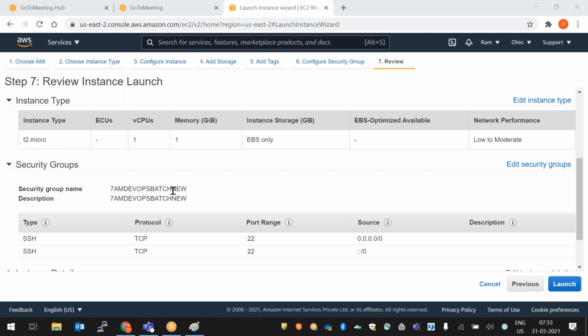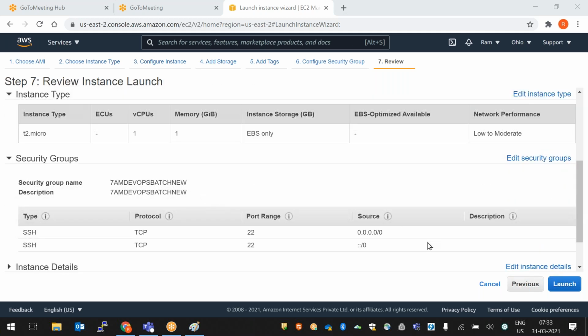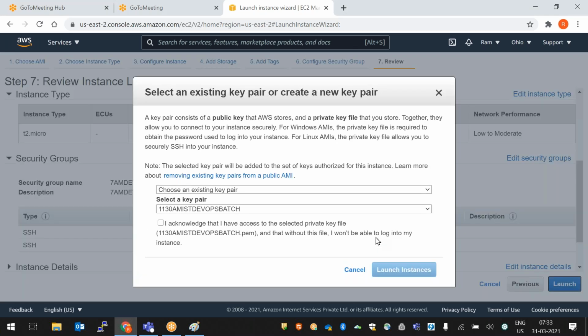So now these are the details. You can review this and click on launch instance. Now one more important thing here, which is the key pair. What is a key pair? If you want to connect to your Linux server or Windows server, you require one key. Every instance will have one key. That key we need to generate here, or else you can use an existing key.